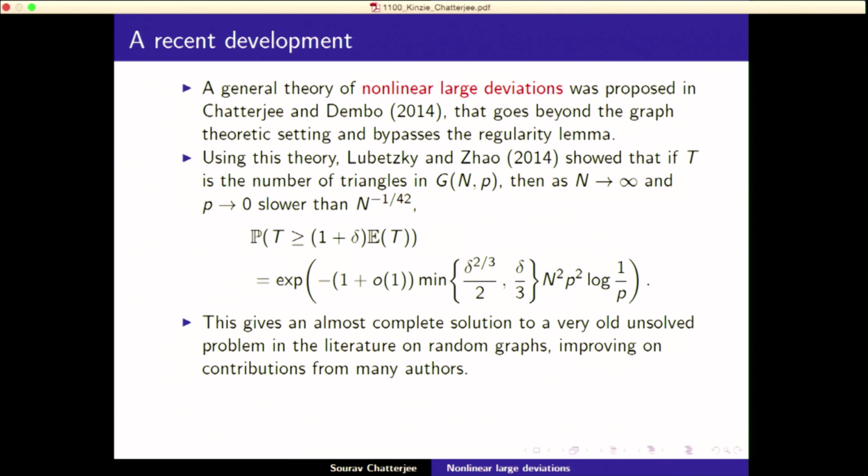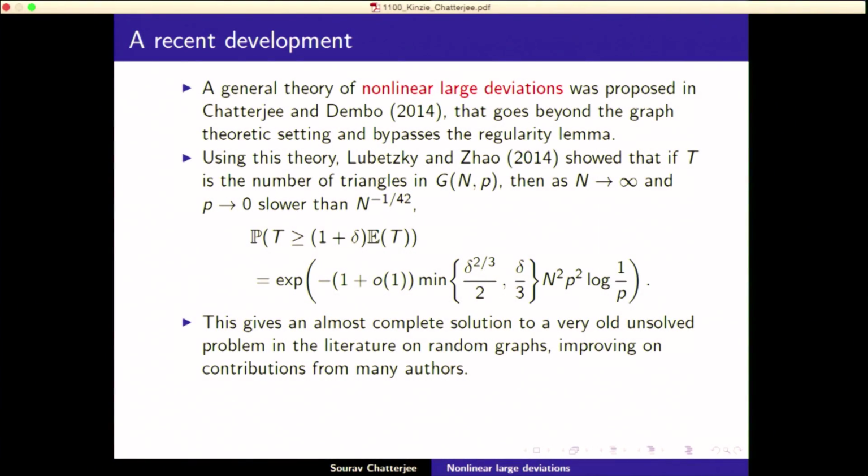This upper tail problem was open for a very long time. There is a paper of Svante Janson called the infamous upper tail, this upper tail problem for triangles. Initially, they didn't even know what the right exponents on n and p were. Then that was fixed. Then the log factor was missing, and I was one of the people who fixed that. But this constant dependence on delta was completely open.